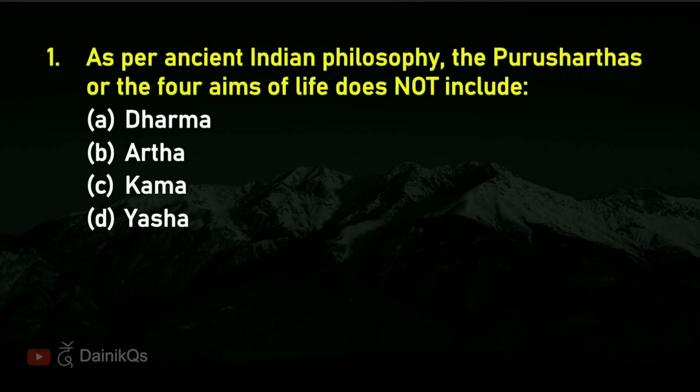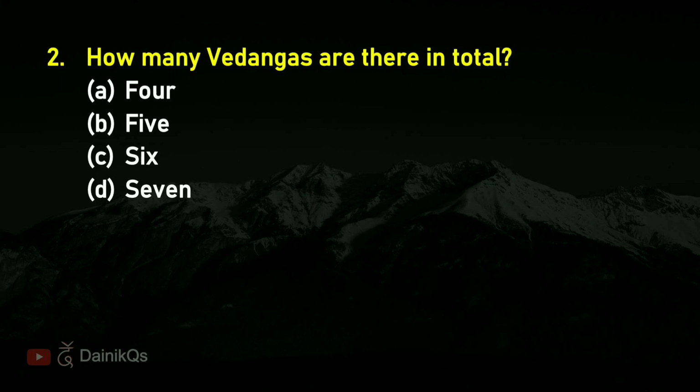Question 1. As per ancient Indian philosophy, the Purusharthas or the four aims of life does not include. Right answer is D. Yasha. Question 2. How many Vedangas are there in total? Right answer is C. 6.